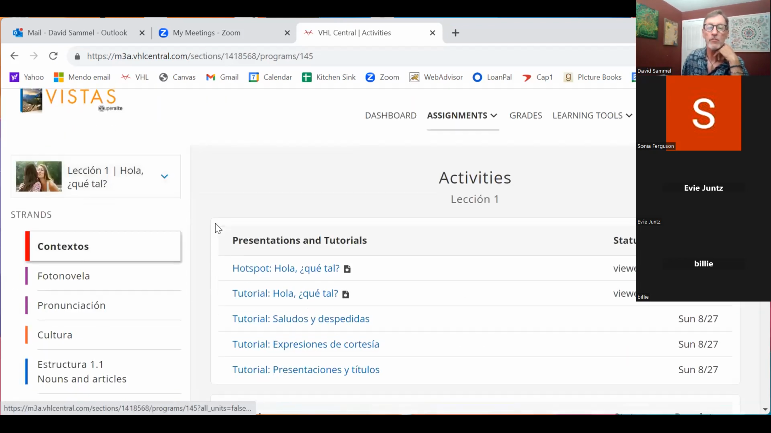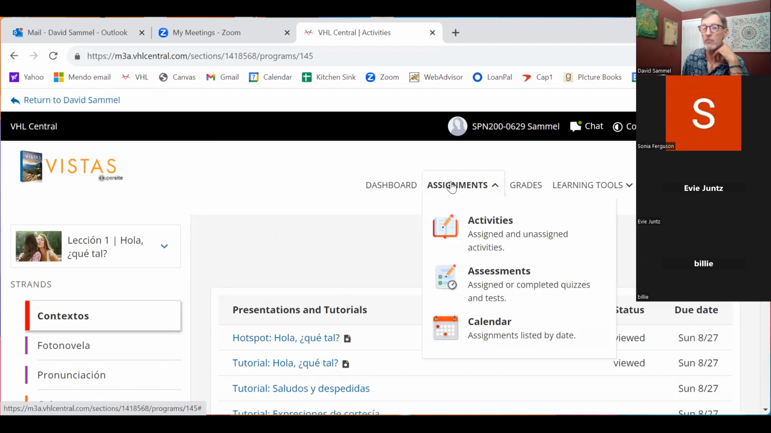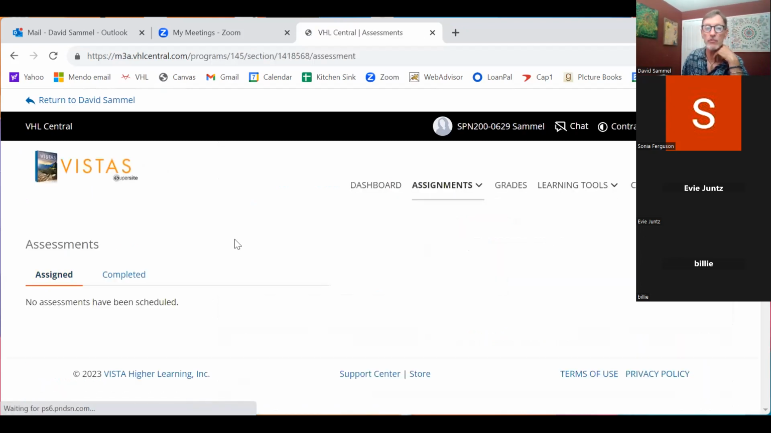All right. By the way, you can always come to assignments up here at the top and click on activities. And when you do that, you'll see all the activities. They call them activities. It just means assignments. And there's many different kinds. You can also come down here and click on assessments, and that is your quizzes. Again, they're doing this because they won't open up the quizzes until that time.